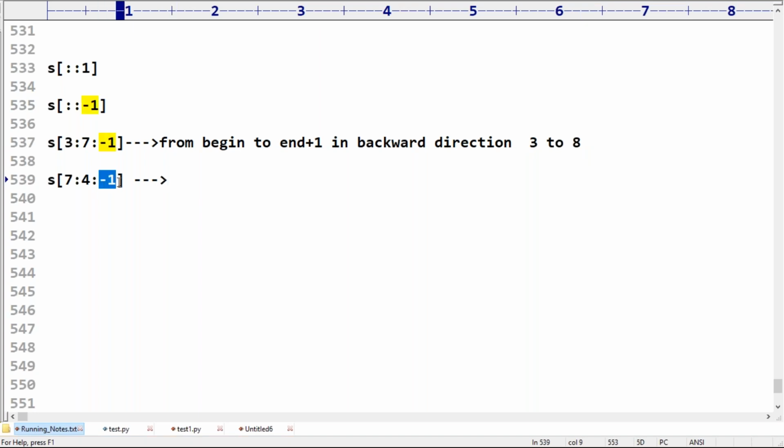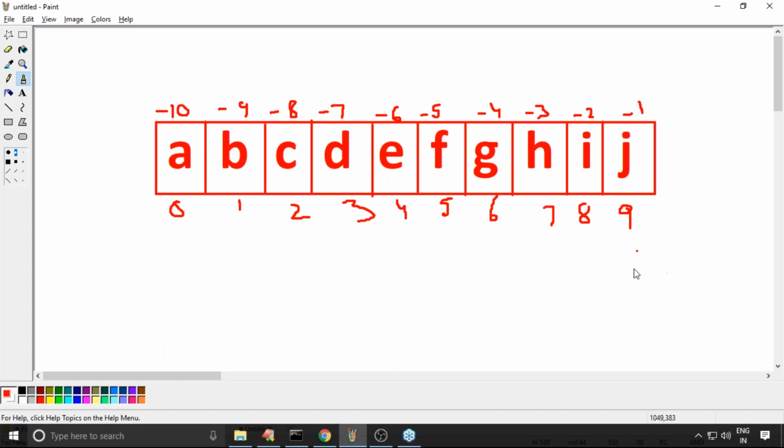7 colon 4 colon minus 1. Is it forward or backward direction? Please confirm. In backward direction, take a bit special care. From begin to end plus 1. Begin to end plus 1 means 7 to 5. 7 to 5 in backward direction, possible or not?